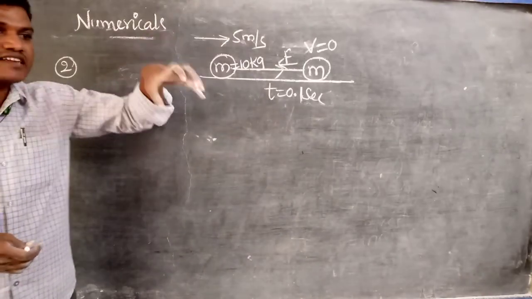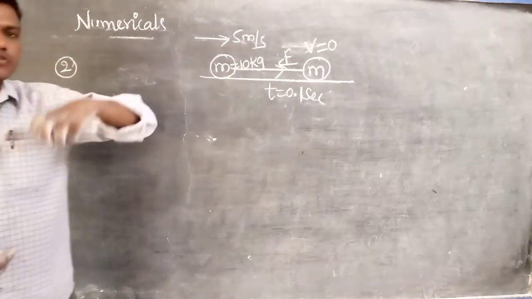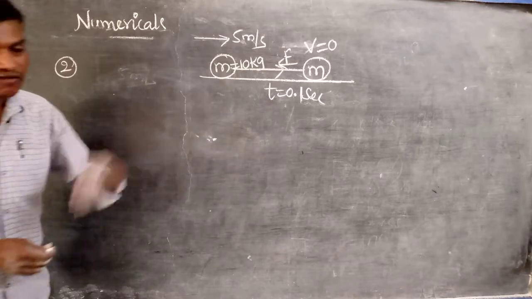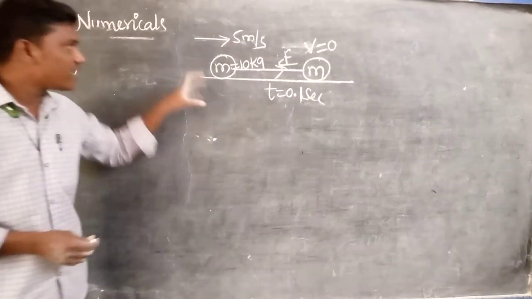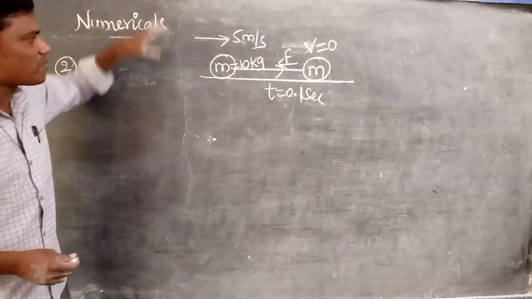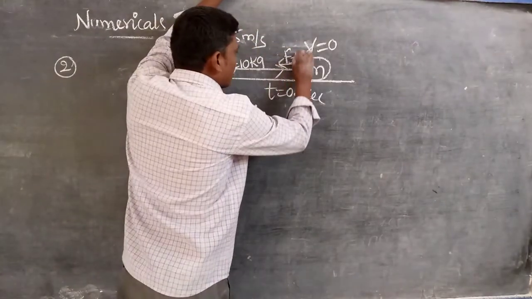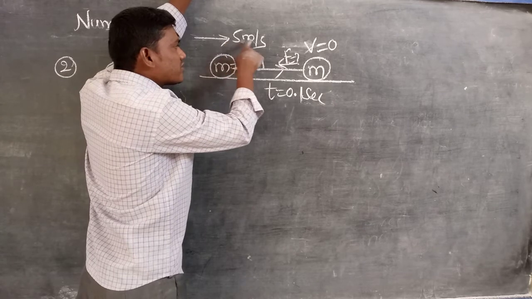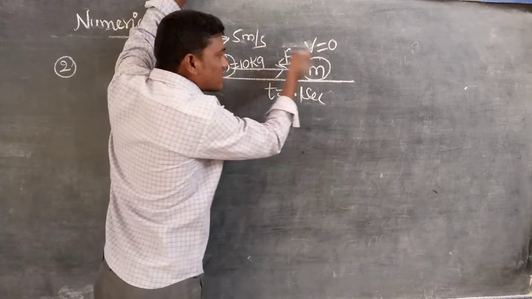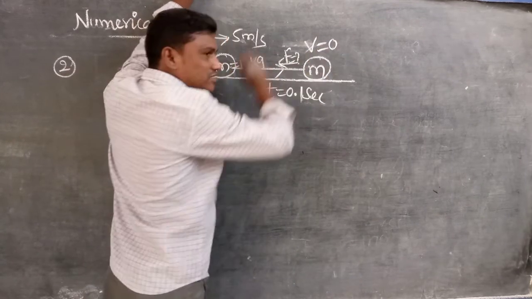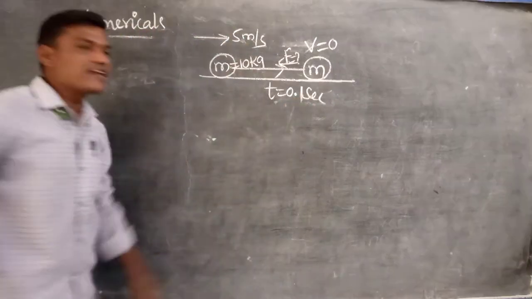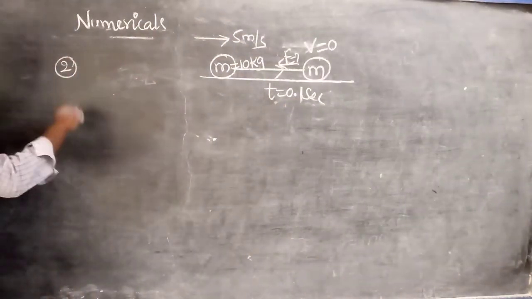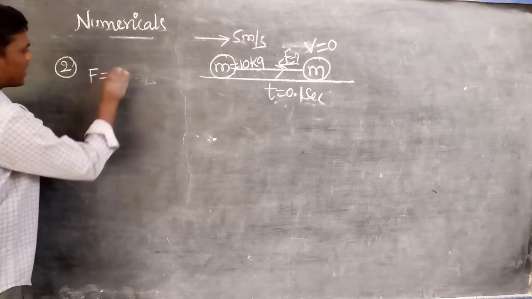If the force acts opposite to its motion, the velocity decreases. But here, what is the question? What is the magnitude of the force? A body of mass 10 kg, initially moving with 5 meters per second, comes to a dead stop, meaning 0, in 0.1 second. According to the statement, you can find the F value.